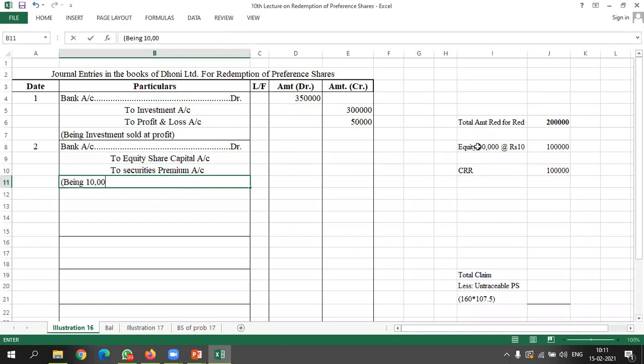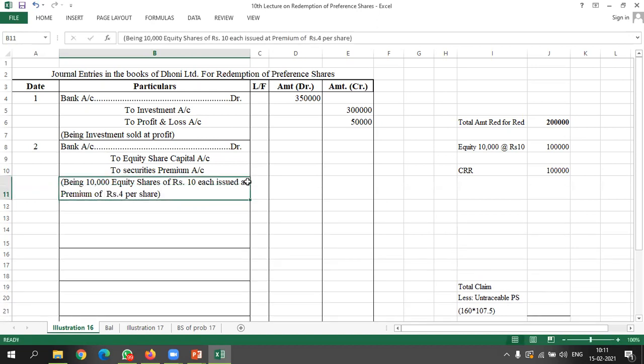Here I will write: being 10,000 equity shares of rupees 10 each issued at a premium of rupees 4 per share.